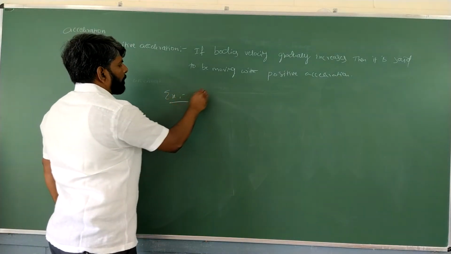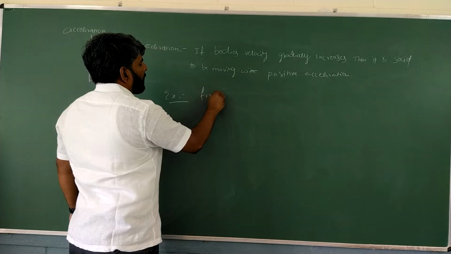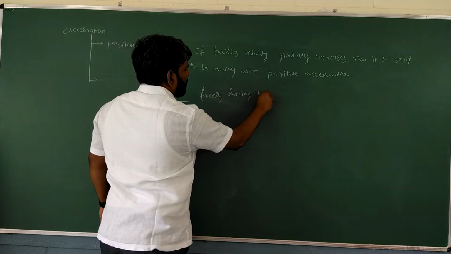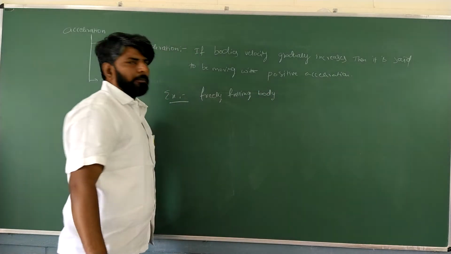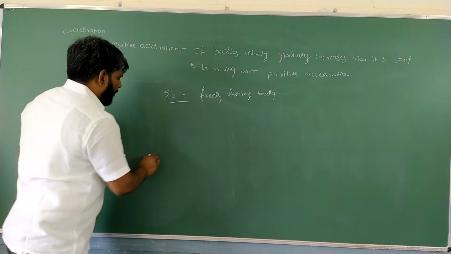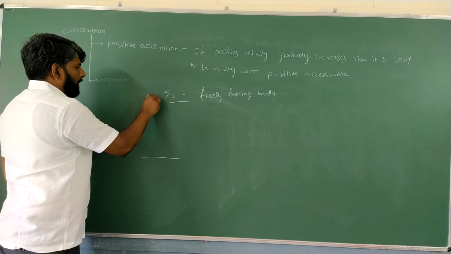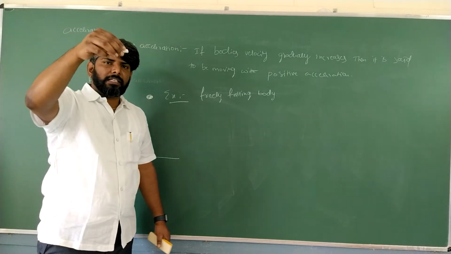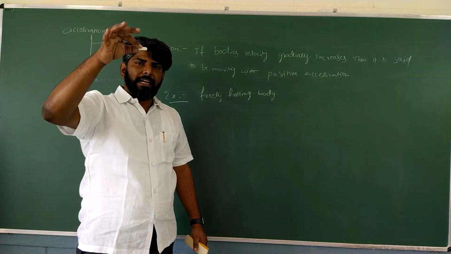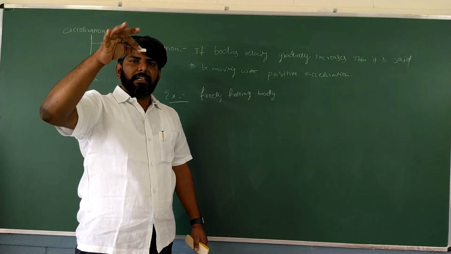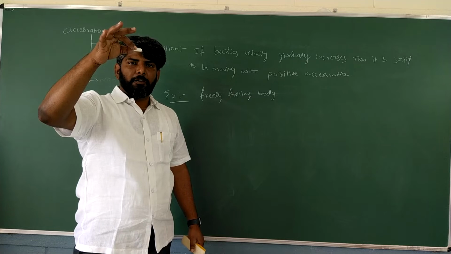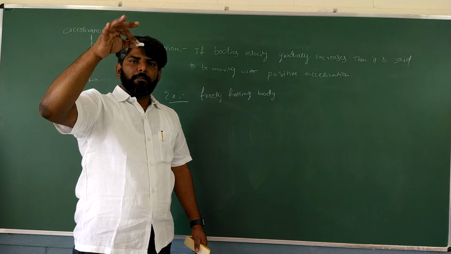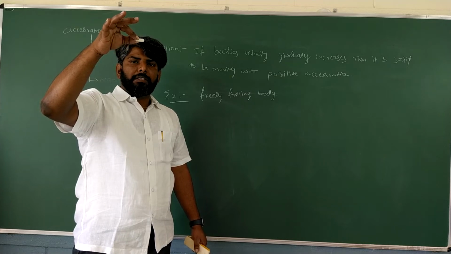Simple example: a freely falling body. Freely falling body means, for example, a ball is dropped. For example, a chalk piece is in my hand. Now initially it is at rest, so initial velocity is 0. Right? Now I am dropping this chalk piece.